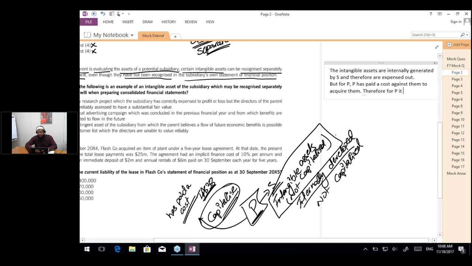Therefore, for the parent, it is not an internally generated asset, instead it is a purchased asset. Therefore, the parent should capitalize the asset. So this is why we are capitalizing the asset, because for the parent this is a purchased intangible asset and not an internally generated intangible asset. Getting the point, Smita?